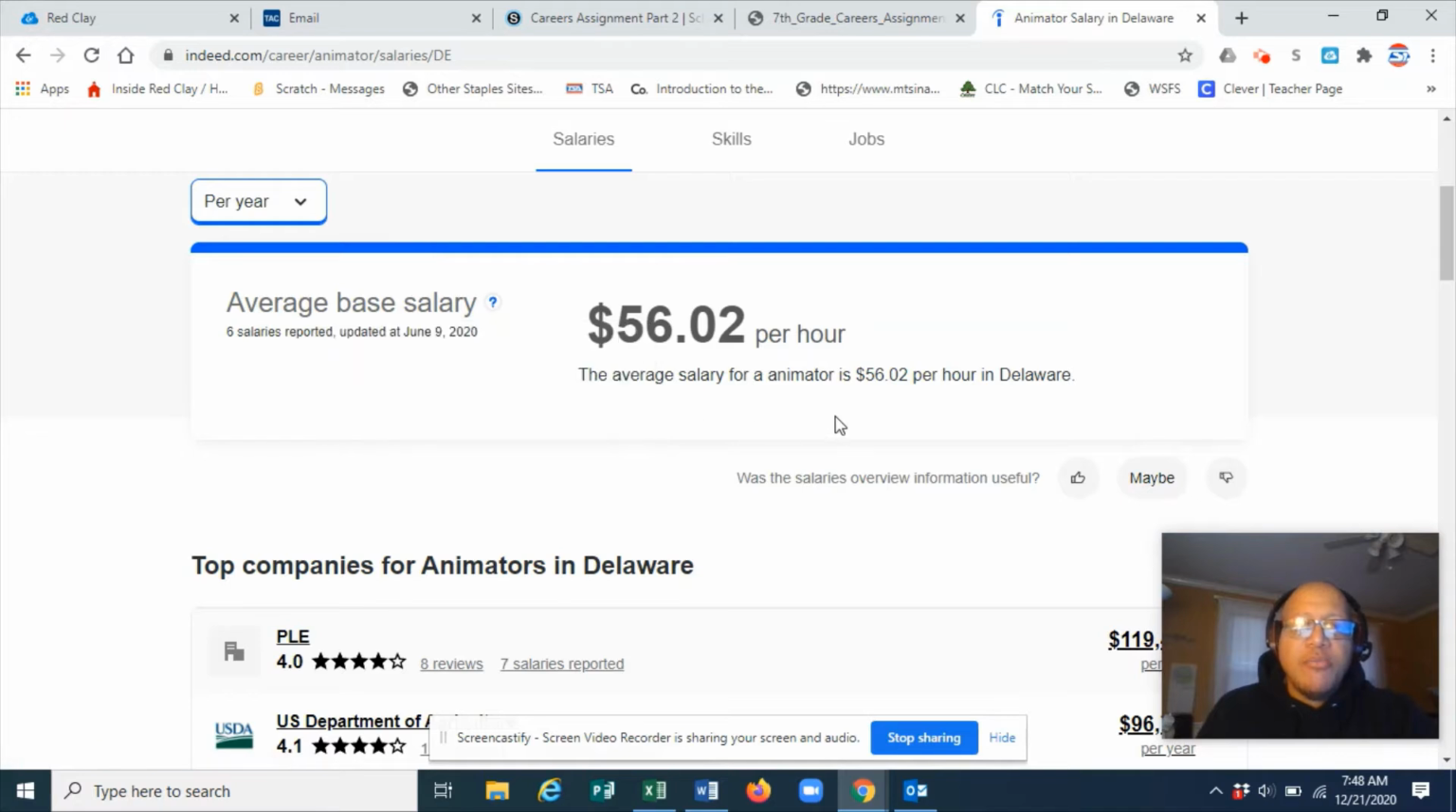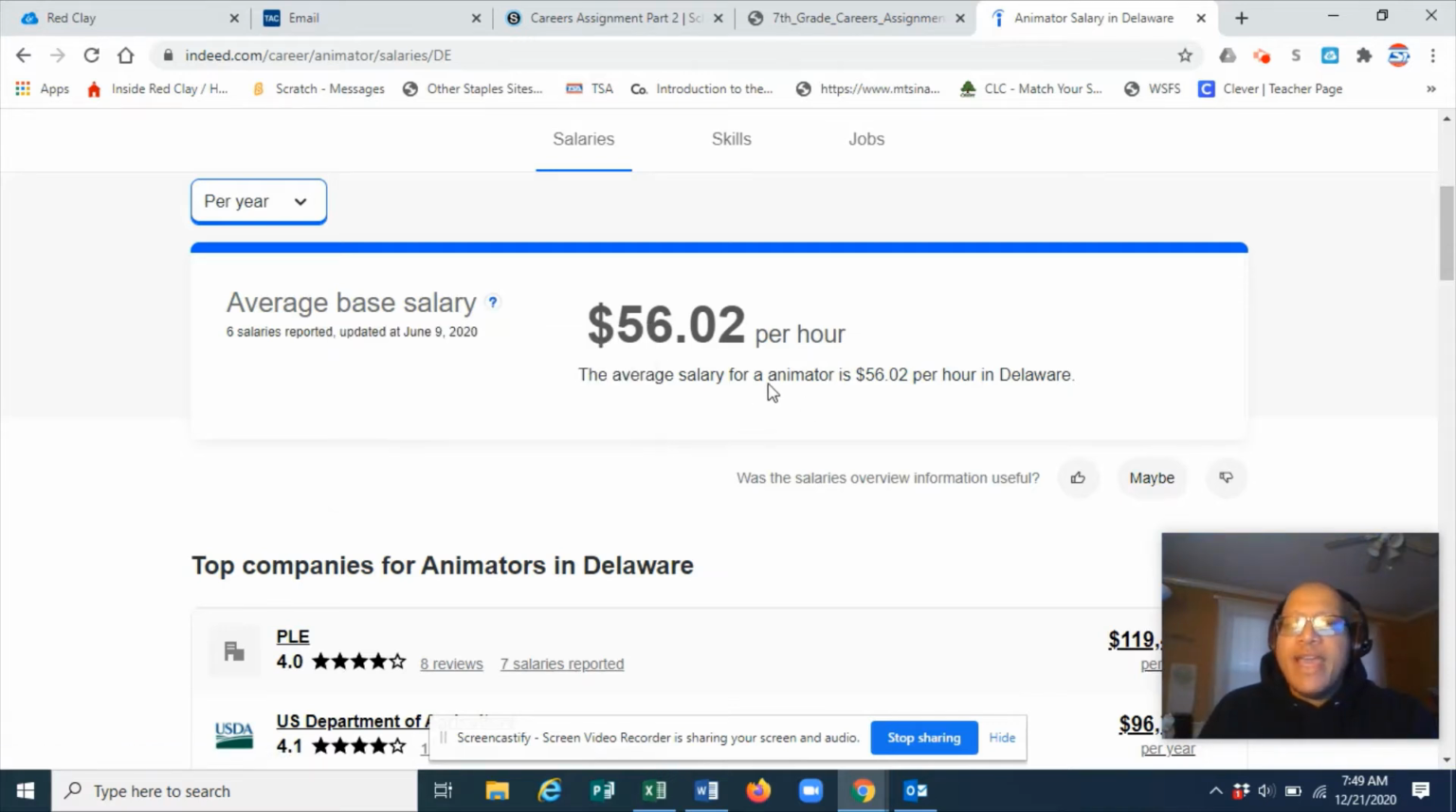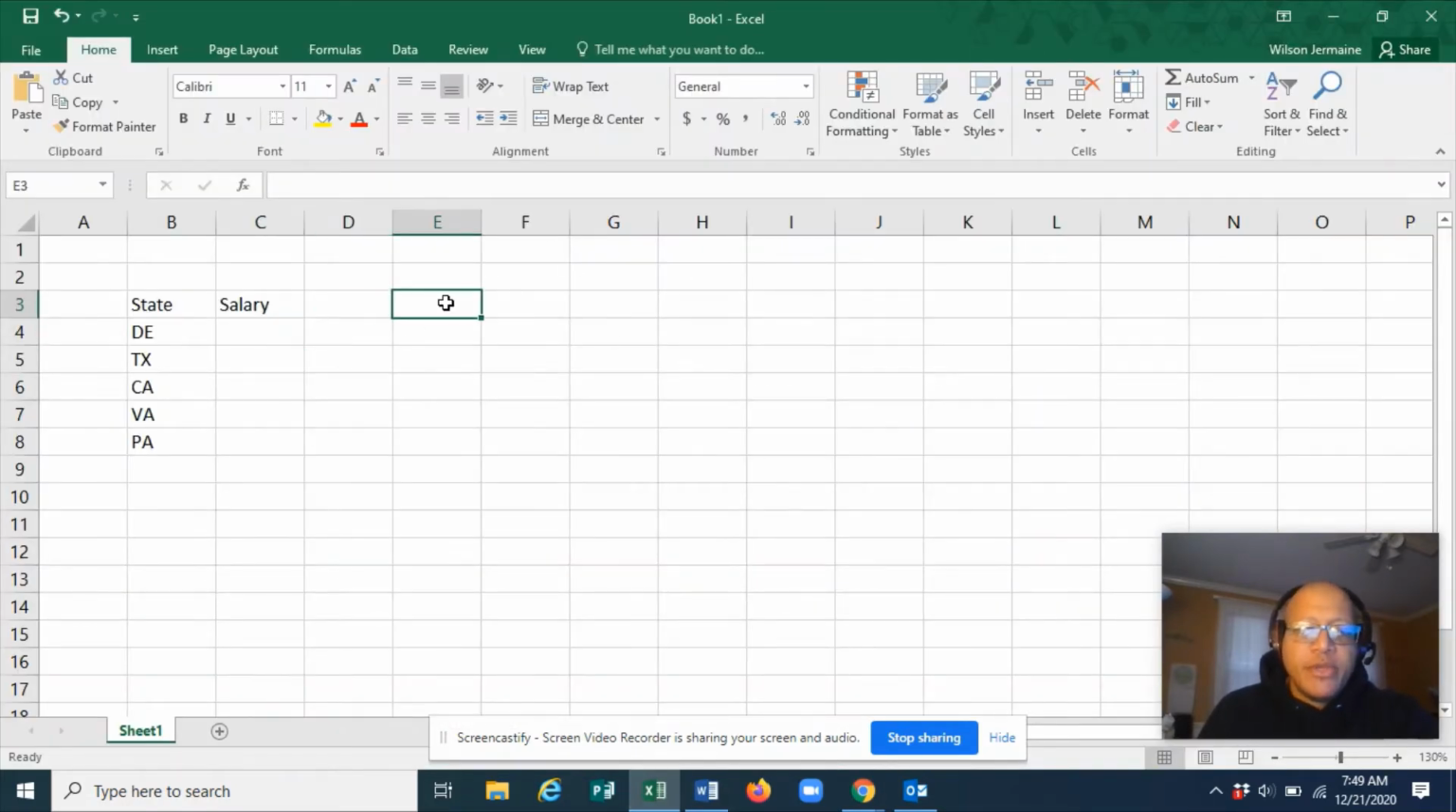If you want, you can click on the question mark, and it'll give you more information about what this base salary is. If it only gives you a per hour salary, here's what you're going to do. I'm going to show you this in Excel. You're going to take that hourly salary and multiply it by 2080.